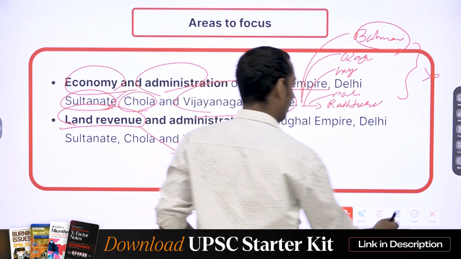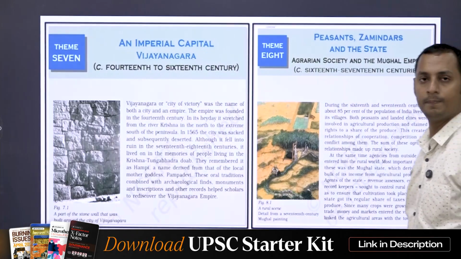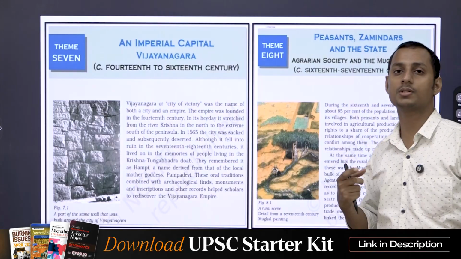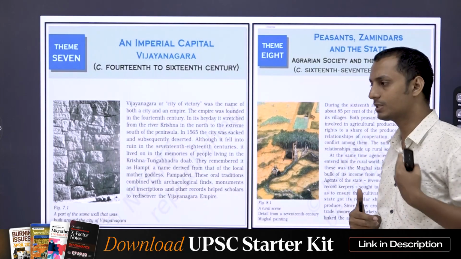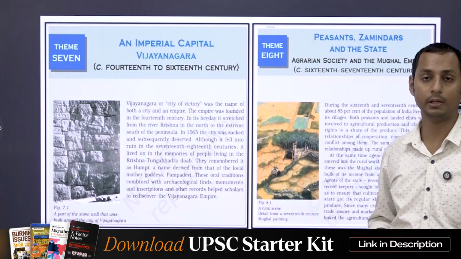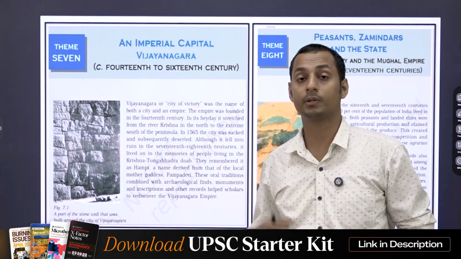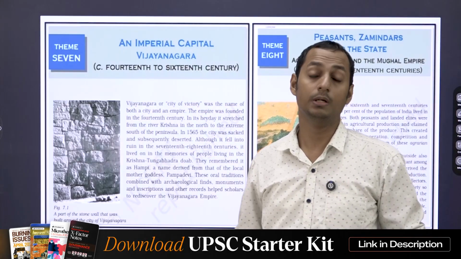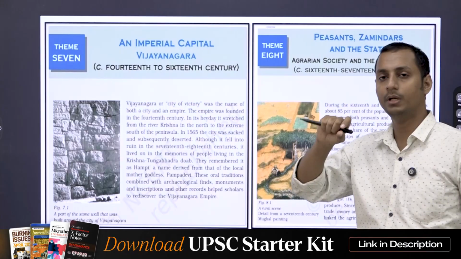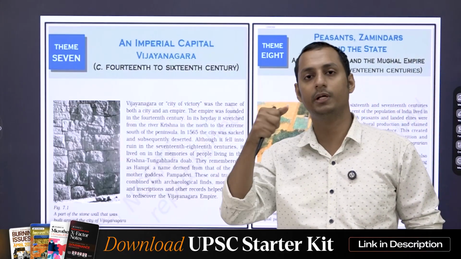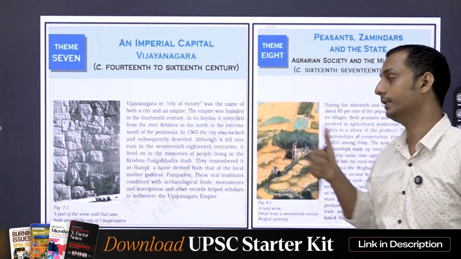The answer is that when you look at the NCERTs, you will understand that only these dynasties have specific chapters or even topics in the NCERTs. Now, if UPSC is going to ask you about the economy and administration, it should be mentioned in the NCERTs, right? Or they should have a separate chapter in NCERTs, right? Only these dynasties have separate chapters in NCERTs. That is why I believe UPSC actually restricts land revenue, economy and administration to only these 4 dynasties.